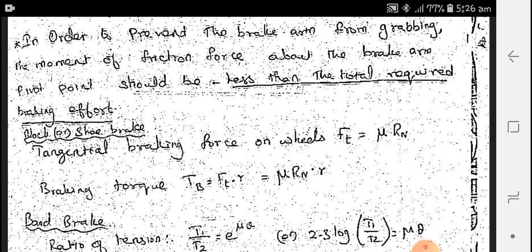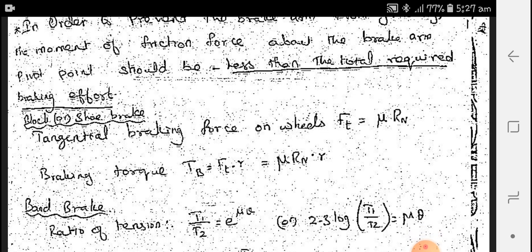Next one, block or shoe brakes. In the block or shoe brakes, the tangential braking force is very important. The tangential braking force is directly proportional to mu and Rn. Rn is the reaction and mu is the coefficient of friction. The mu is a proportionality constant here. F of t is directly proportional to Rn. Therefore, in order to remove the directly proportional symbol, we multiply by the coefficient of friction. Therefore, the tangential braking force F of t is equal to mu into Rn.